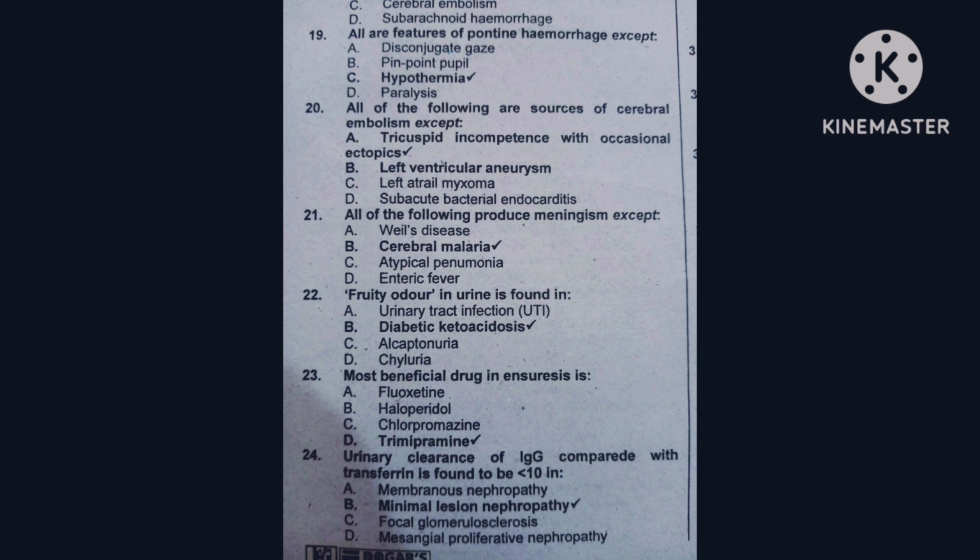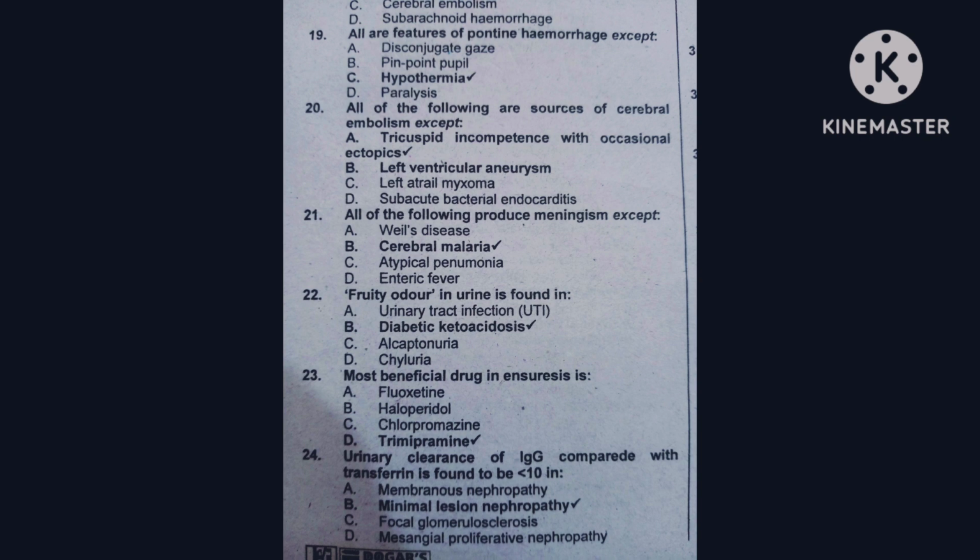Question number 23, most beneficial drug in enuresis is: option A is fluoxetine, option B is haloperidol, option C is chlorpheniramine, option D is trimipramine. The correct option is trimipramine.